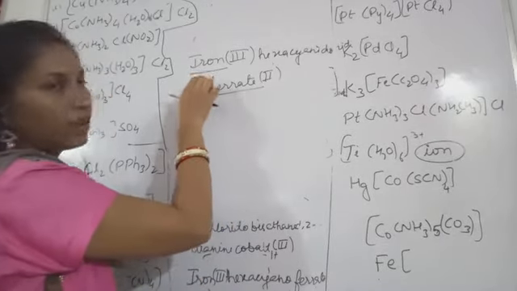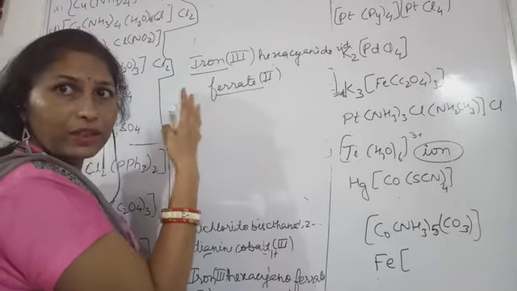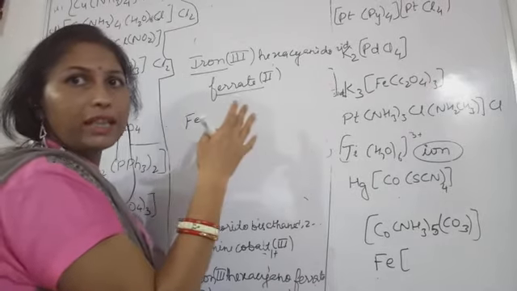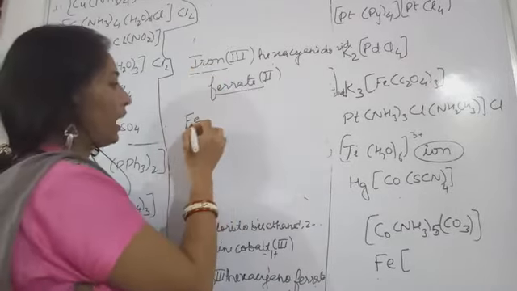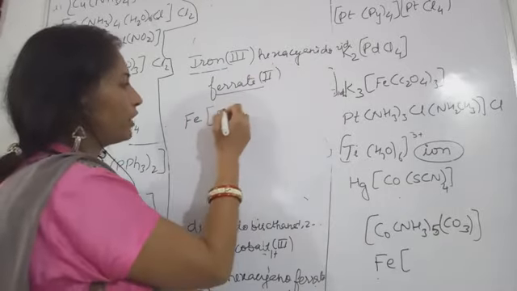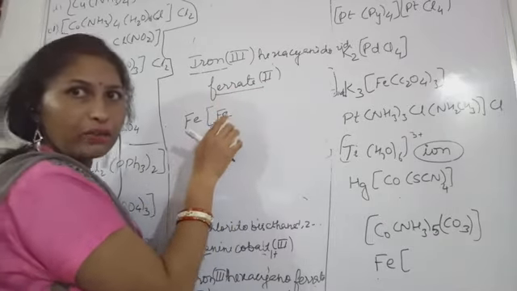I already mentioned that the beginning of the name will be with the cationic part. So this is the cationic part, iron. Then next is hexacyanoferrate, Fe. Inside also you have this Fe.